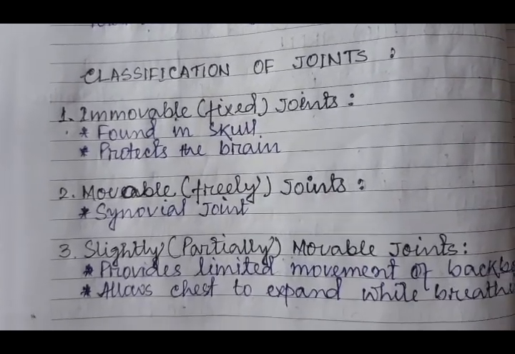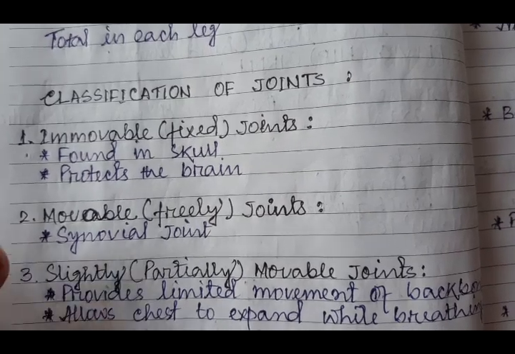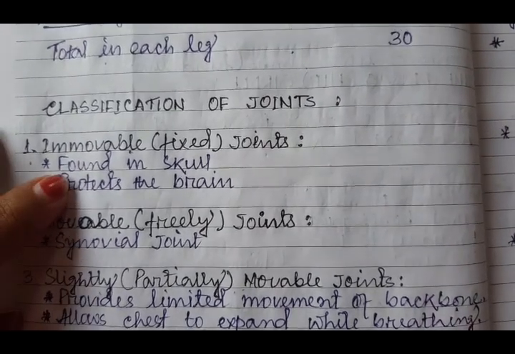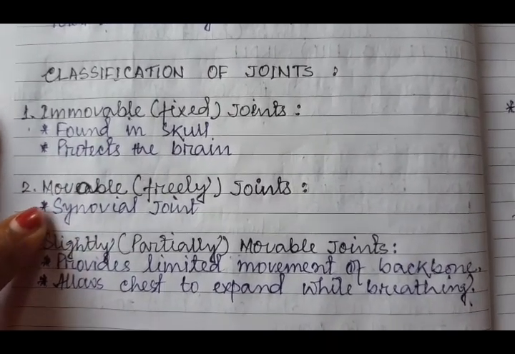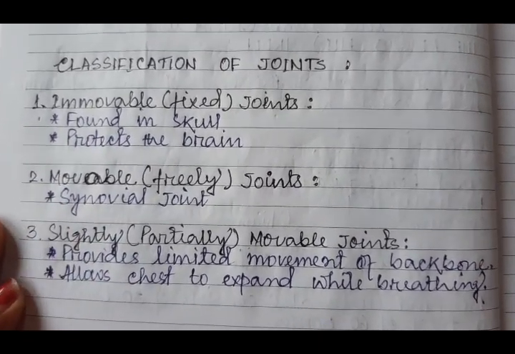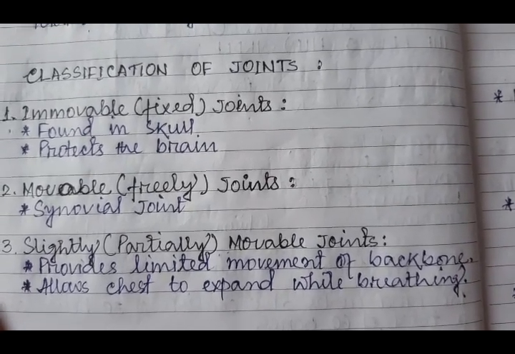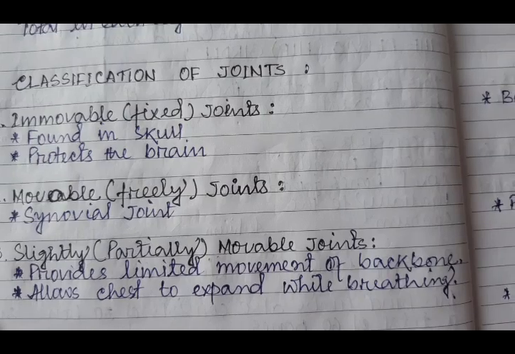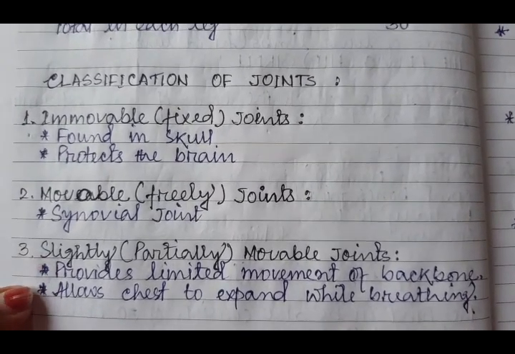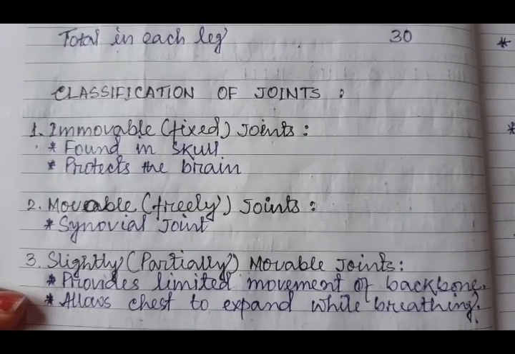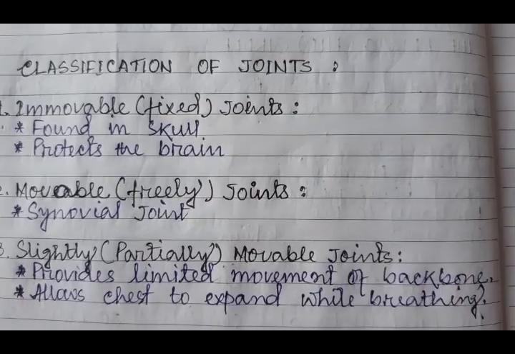Then we have already come across these 3 types of joints. So these immovable joints are found in skull. It protects the brain. The synovial joints we will read afterwards. And slightly or partially movable joints, they provide limited movement of backbone, allows chest to expand while breathing. So if we notice these two movements minutely, we can see that they are actually partially movable or slightly movable ones. They don't move much.